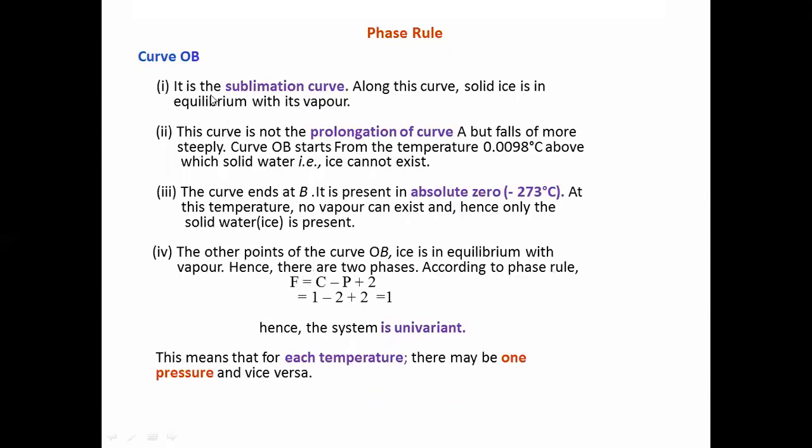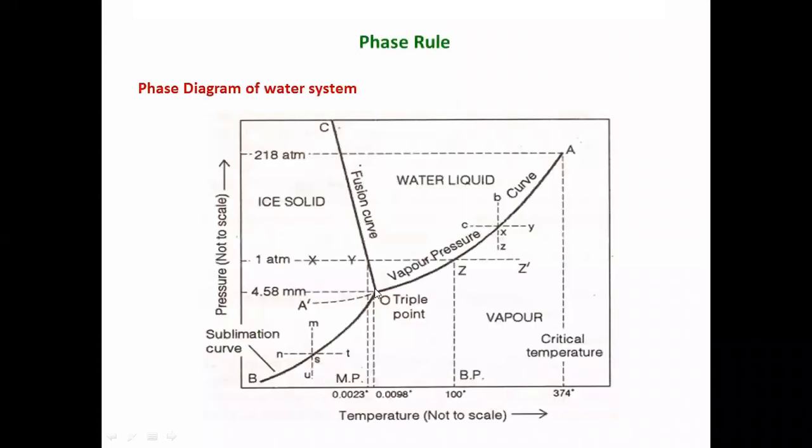Curve OB is the sublimation curve. Sublimation occurs when solid changes directly to the vapor phase, or vapor to solid phase. That is the sublimation curve.